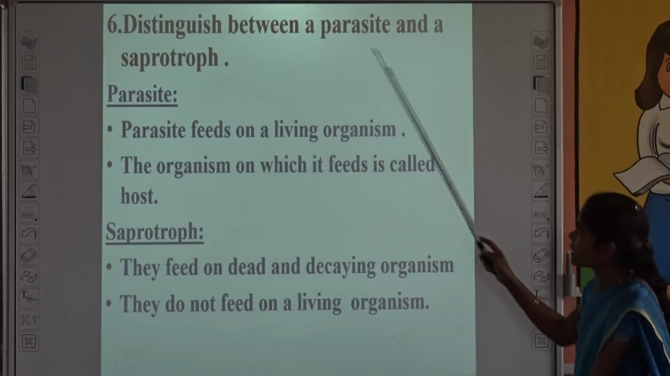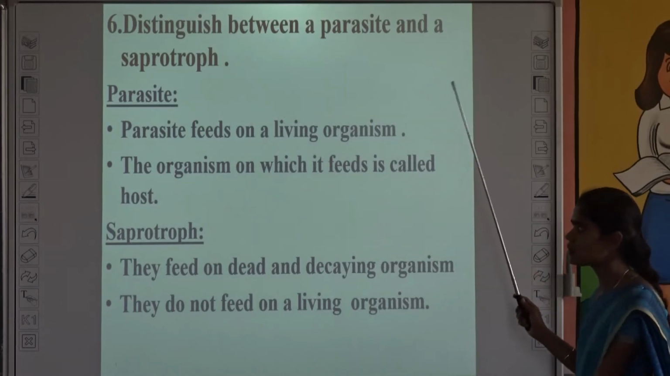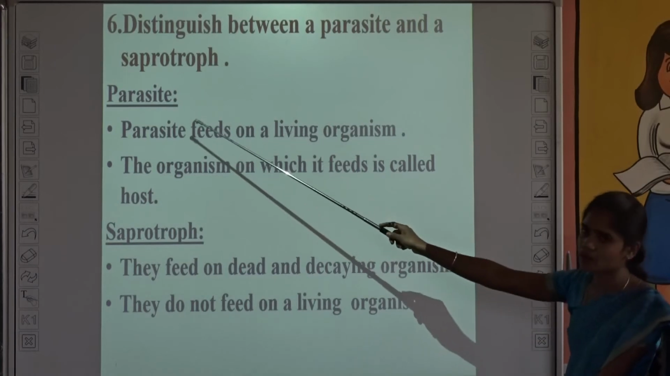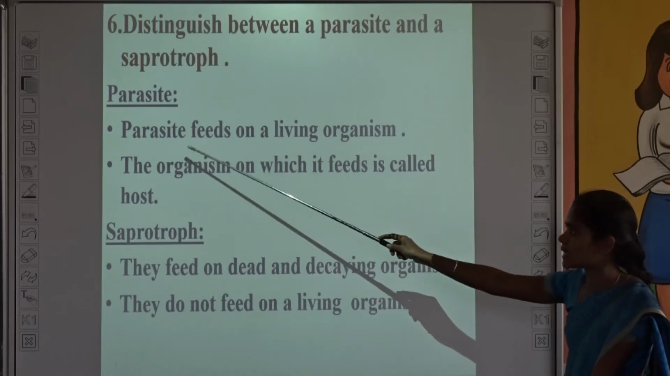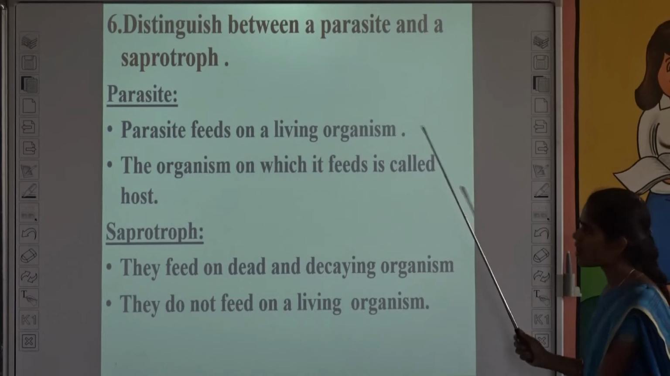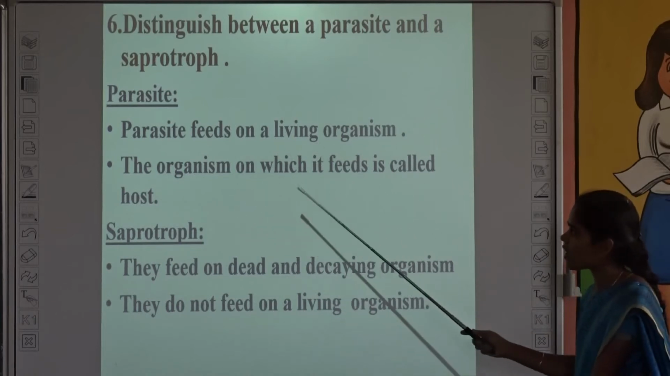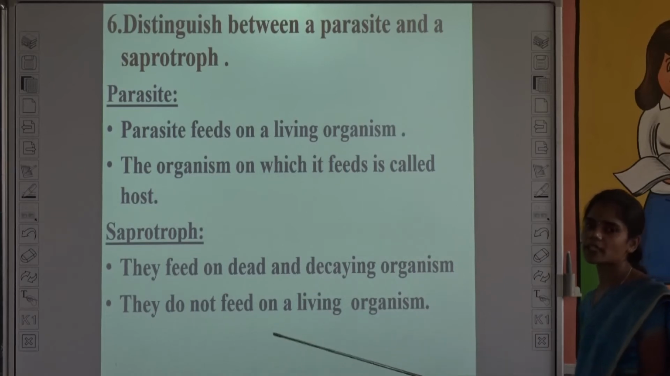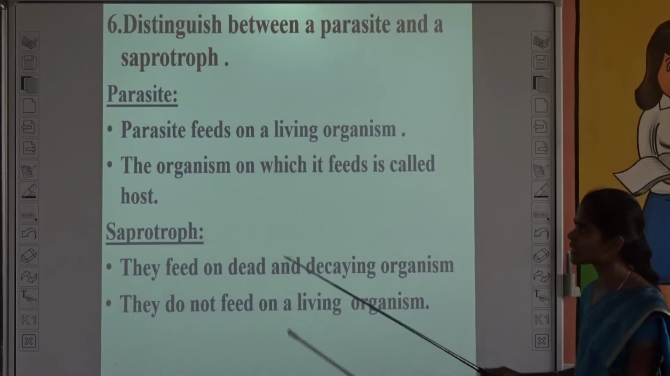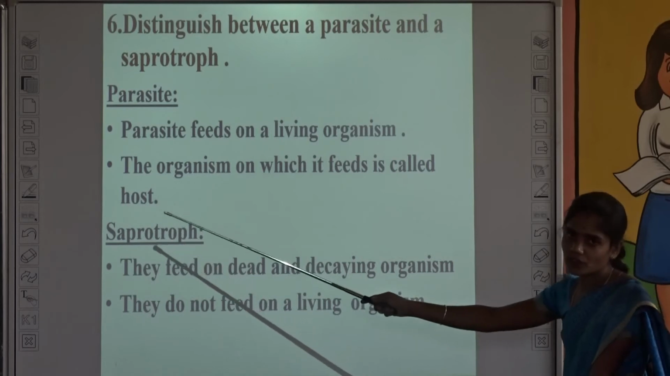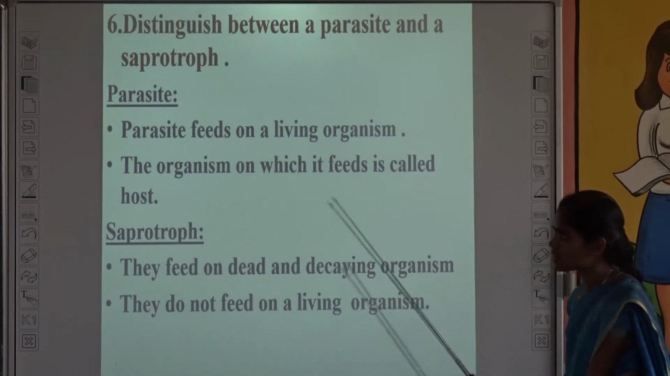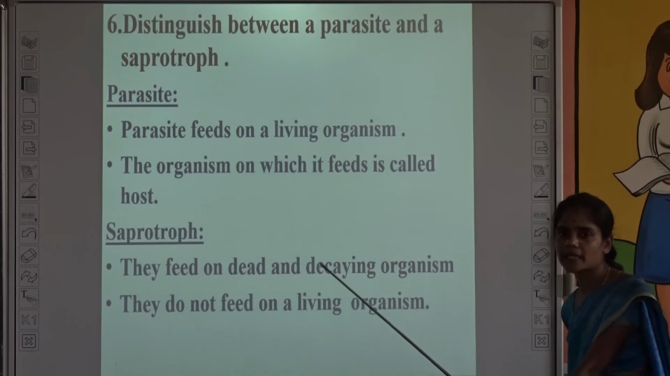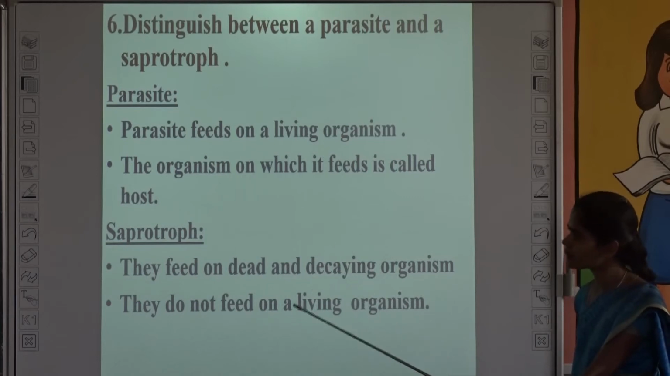Distinguish between a parasite and a saprotroph. First, what is called a parasite? A parasite feeds on a living organism. The organism on which it feeds is called the host. Why? Because from the host plant only it gets food. That is called a parasite. What is an example of a parasite? Cuscuta is an example of a parasite.